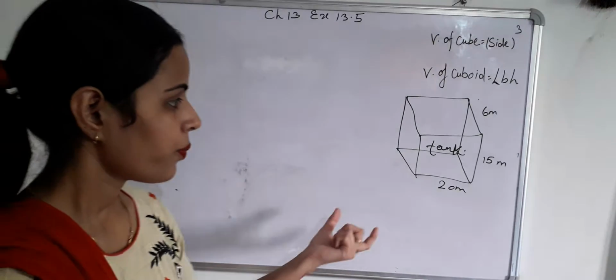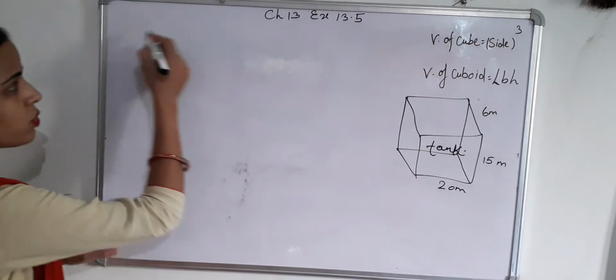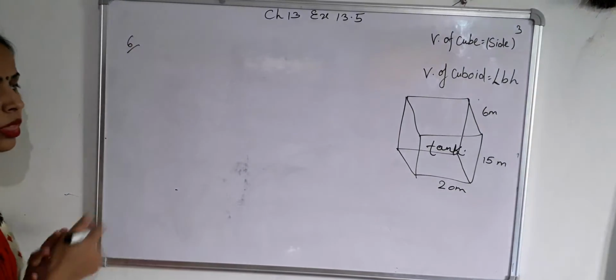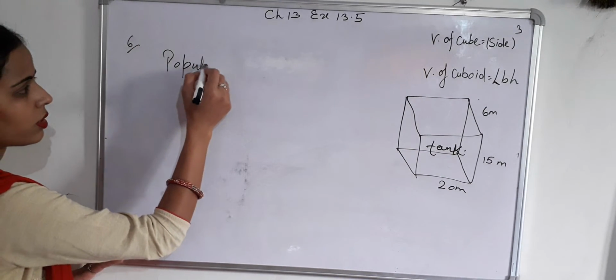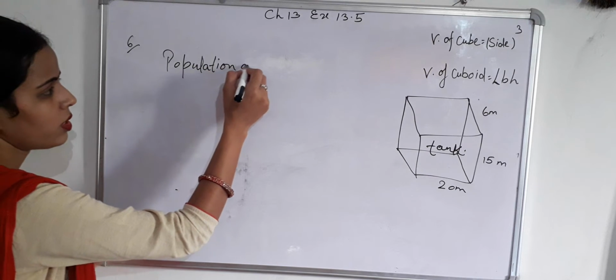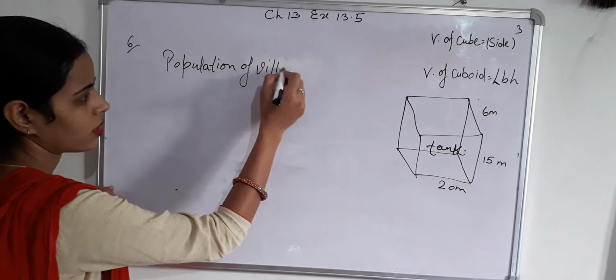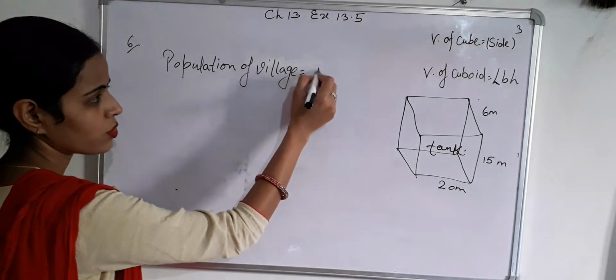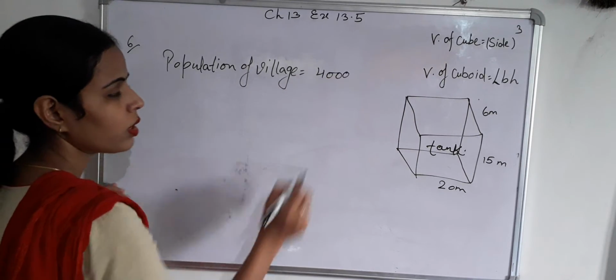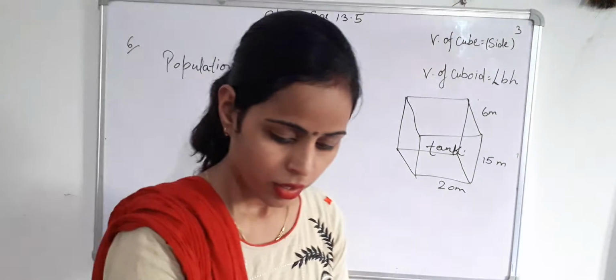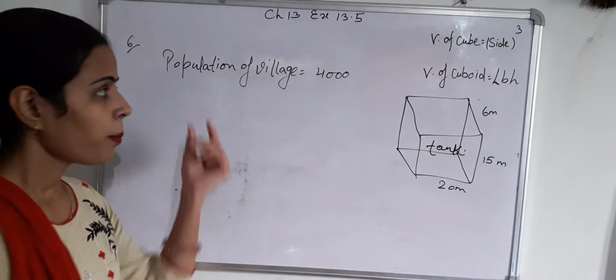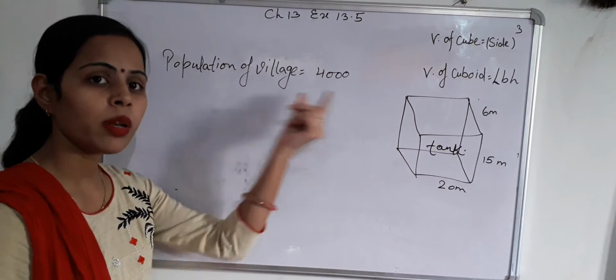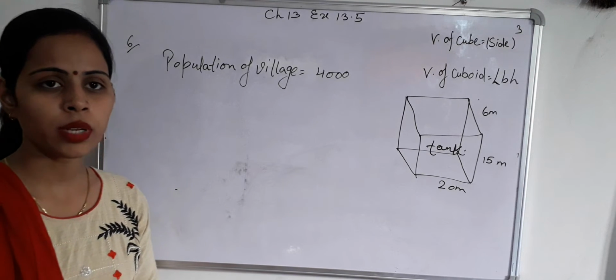First, question number 6. Write here: population of a village equals 4,000. Water required per day by one person equals 150 liter.